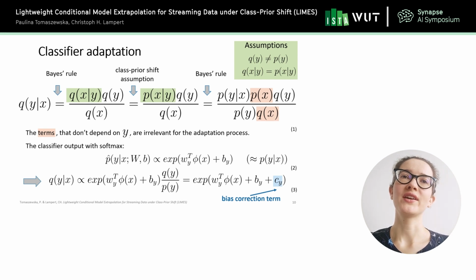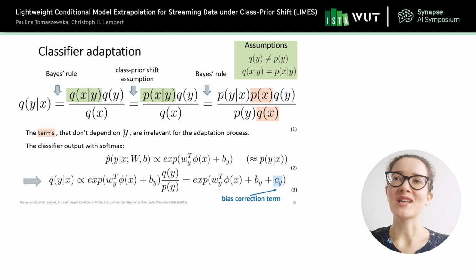So what we do first is that we take the conditional probability of y given x in this Q distribution, and we apply the Bayes rule. So we rewrite this conditional probability. Once we have it done, we apply the class prior shift assumption, the second from the green box on top.